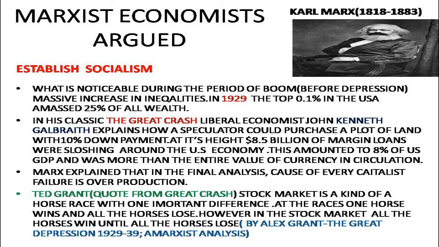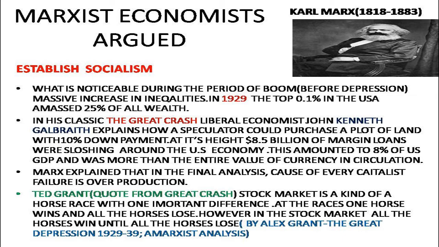In other words, end capitalism and establish socialism. And frequently they speak about equality of wealth. They give some figures: 0.1% of the people of America held 25% of the wealth of America in 1929.